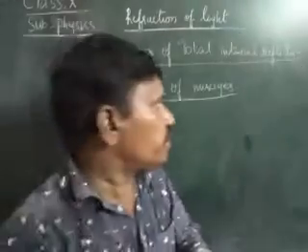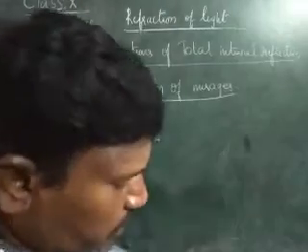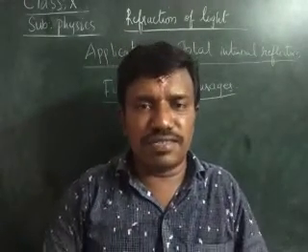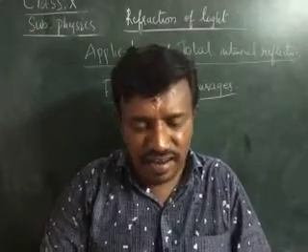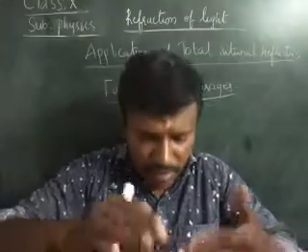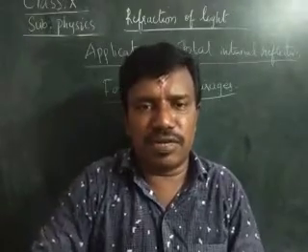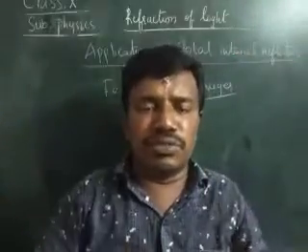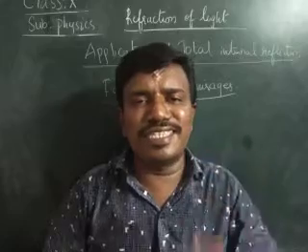How does it take place? On a hot sunny day, the surface of the ground will be hot. Due to the hot surface, hot air surrounds the bottom surface of the earth. And when we go to higher altitudes, the denser air is present. That means we get cool air. Cool air is denser than hot air.